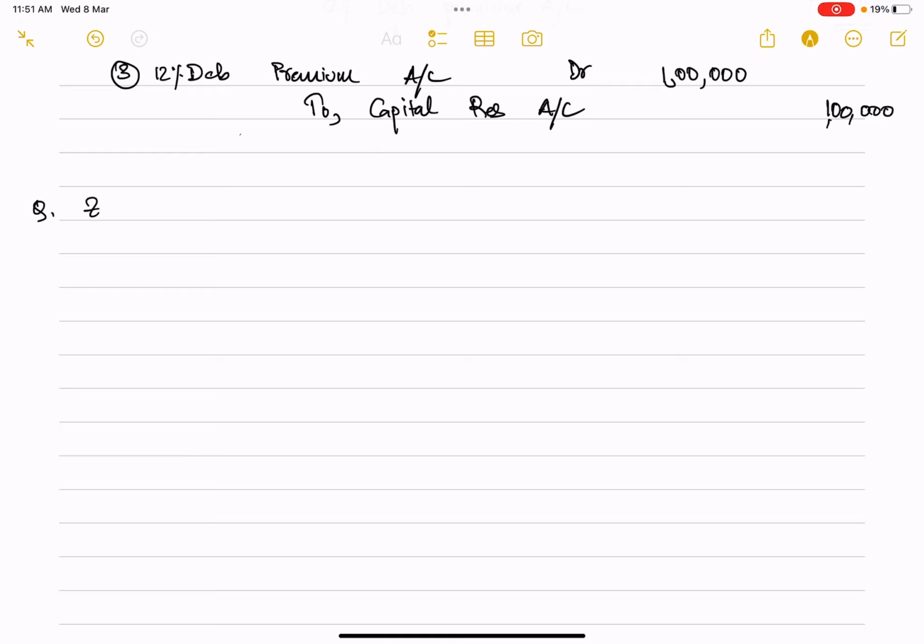So let's say Z Limited has issued 15,000 10% debentures of rupees, let's say 100 again, each, and this is issued at a discount. Now discount of, let's say, 10%, and everything is payable during applications. So during application, what will happen? Again, entries will remain same.